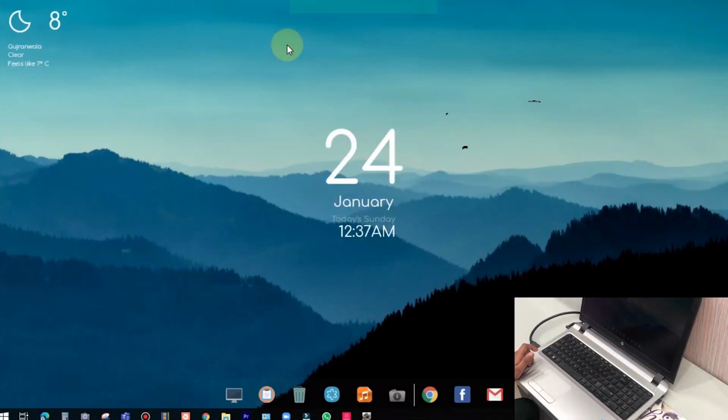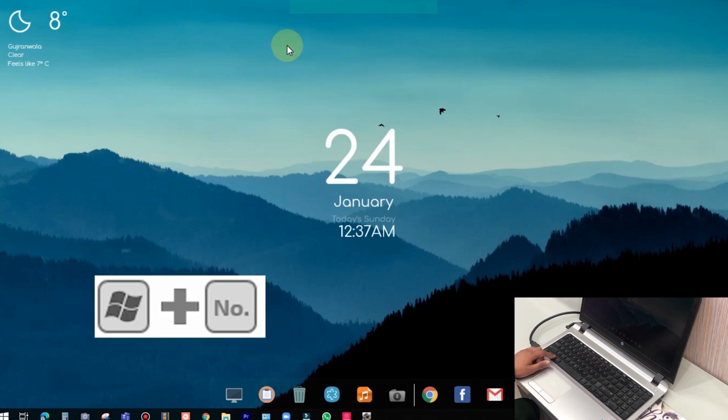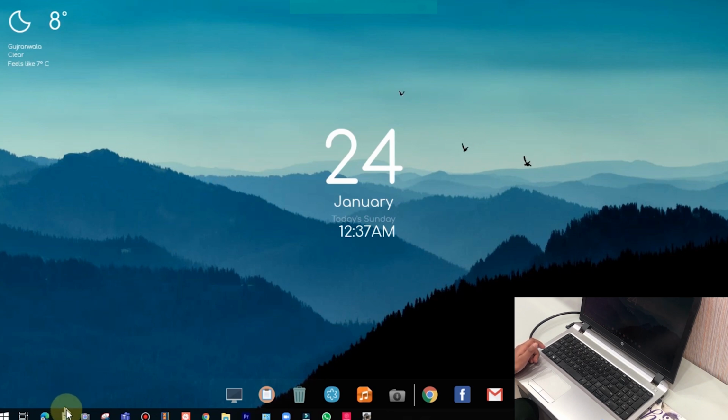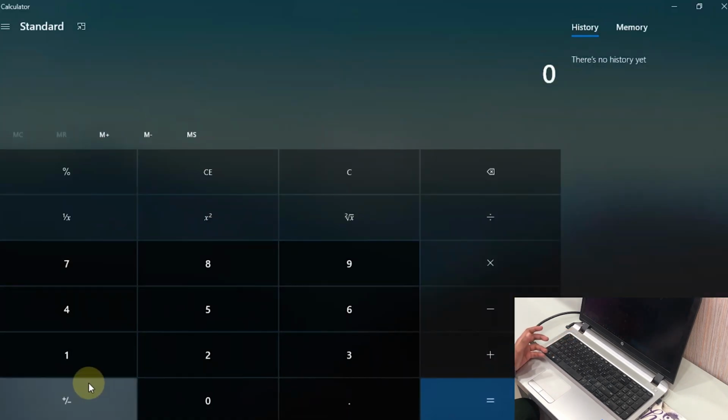If you want to open an app from the taskbar without using a mouse, just press Windows key and the number of that app from the taskbar. For example, I want to open the calculator app from my taskbar and see, it is the second app in my taskbar. So I will press Windows and 2 keys at a time and see, it is open.